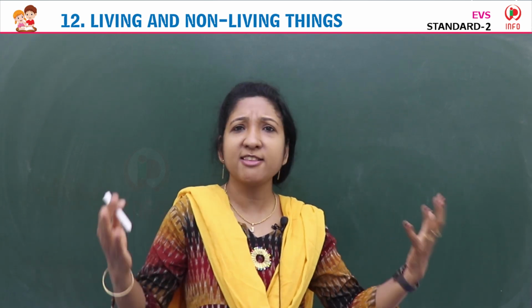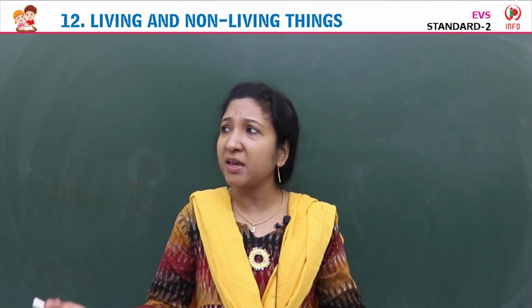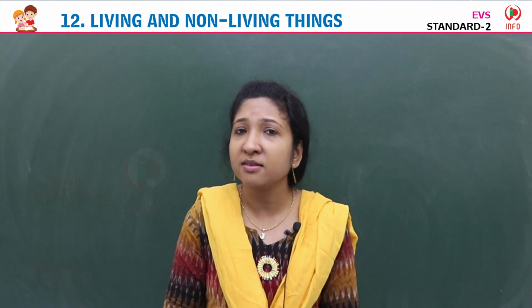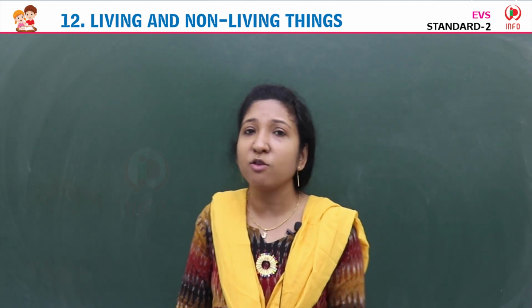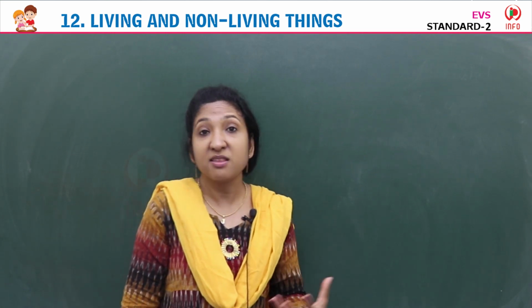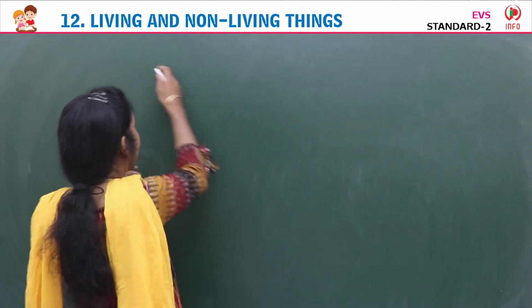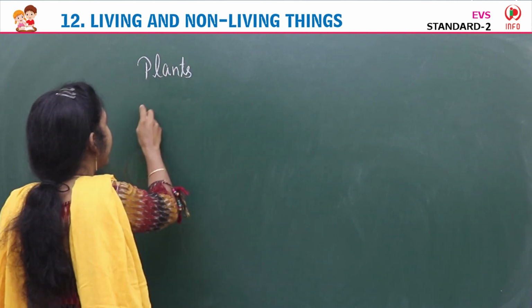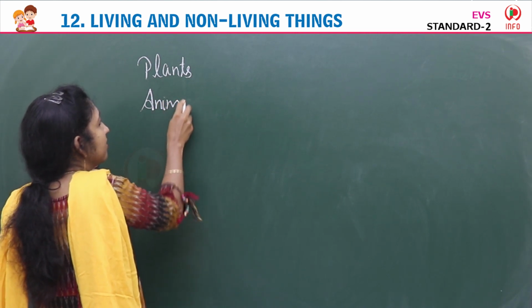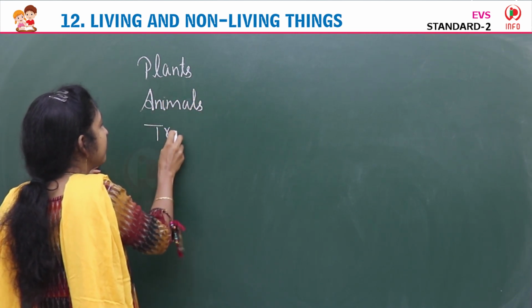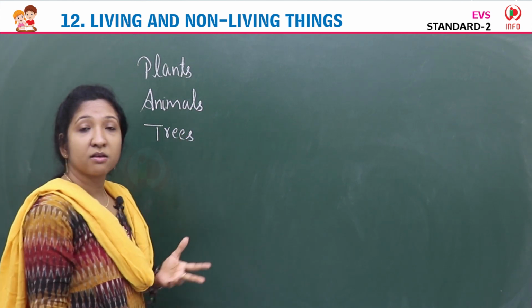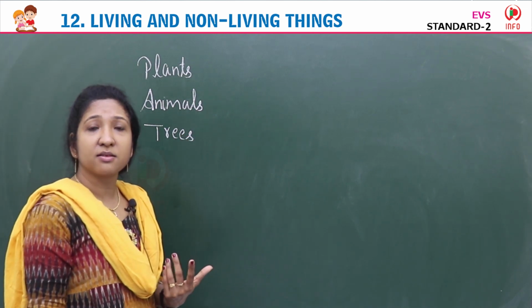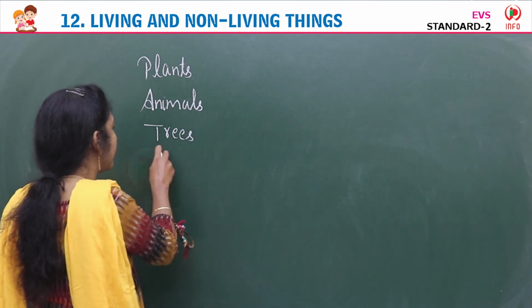Yes, children, so tell me the things around you. We can find many things around us, isn't it? Can you name some things? Yes, we can see plants, animals, trees. Only these things we can see around us. Yes, we can see many people around us.